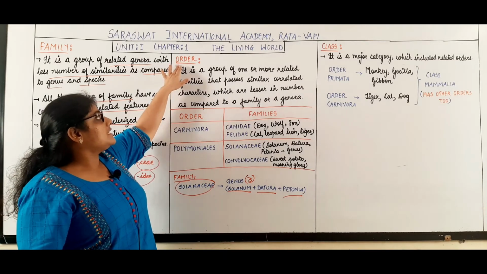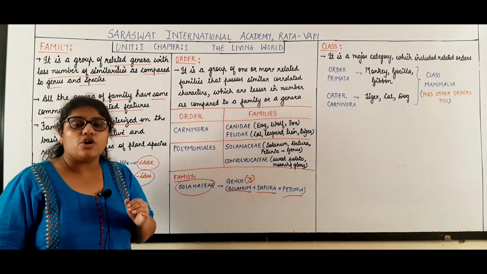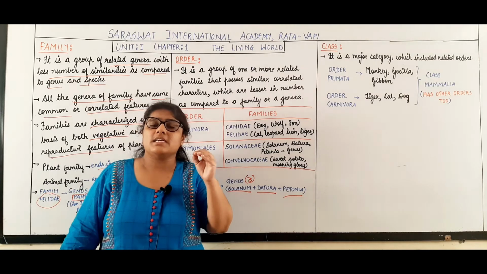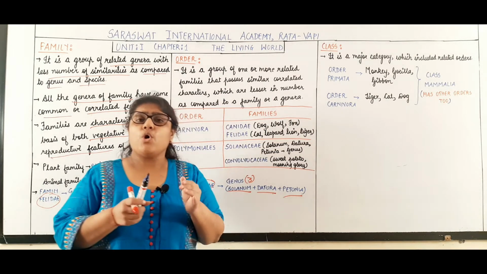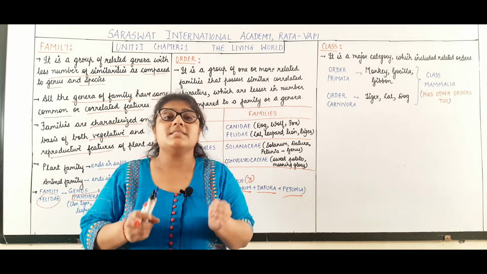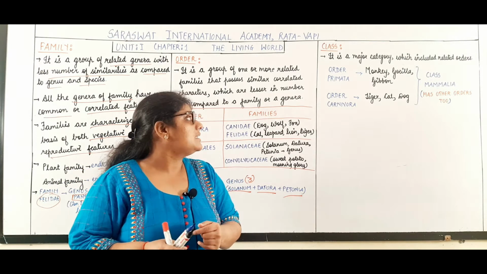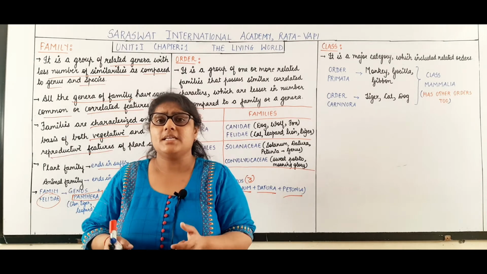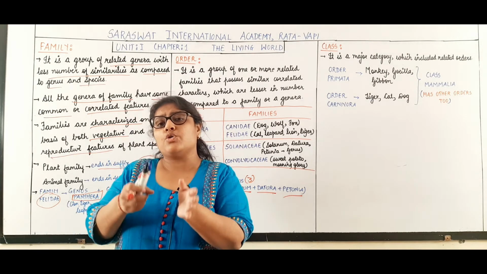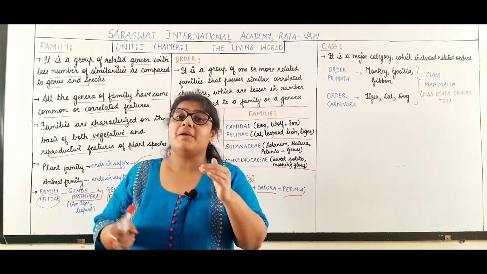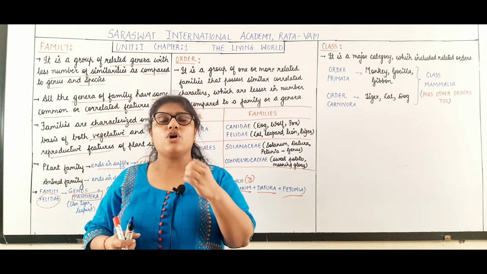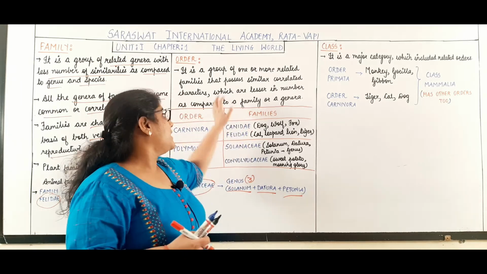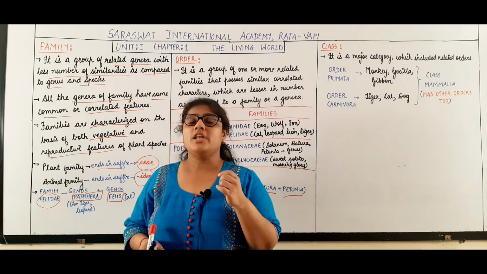Now students, the next taxonomic category is order. Order is a taxonomic category higher than family. So what is an order? Order is a major taxonomic category. It is a group of related families. Those families which share certain common characteristics will be placed into one order.